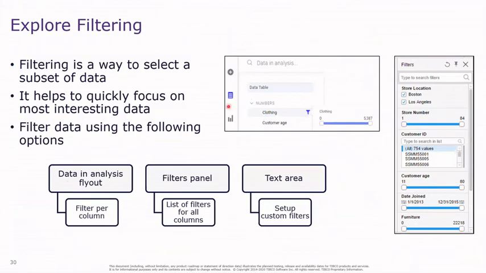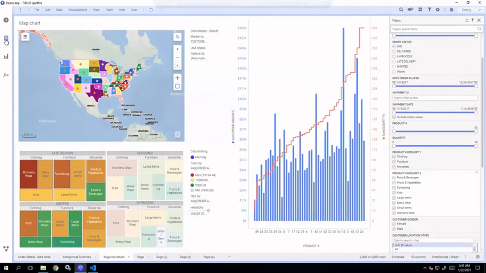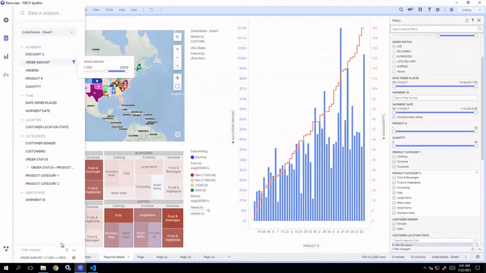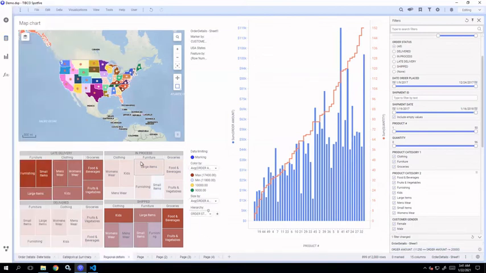Now, filtering can also be accessed using the data and analysis flyout. Just go to the data and analysis flyout, and when you mouse over a column, you'll be able to see this show filter icon. When you click on this, you'll be able to see the filters over here. Whatever filtering you perform will be reflected here. You can also see the filter that has been applied is displayed at the bottom of the data and analysis flyout along with the filters panel.